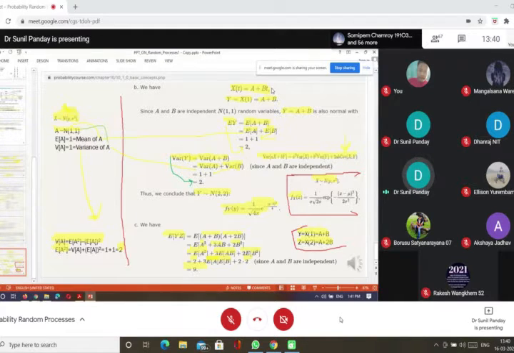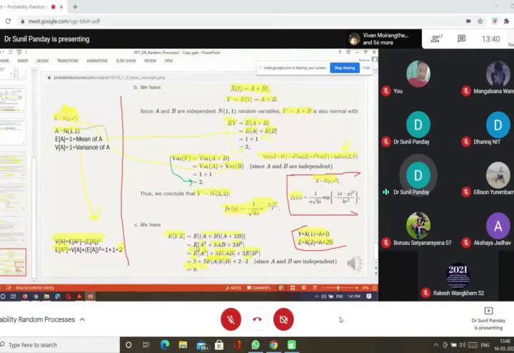So if you put t equal to 2, you will get Z equals X2, A plus 2B. You substitute the values of Y and Z, you will get (A plus B)(A plus 2B). Then you multiply it out and you will get A square plus 3AB plus 2B square.